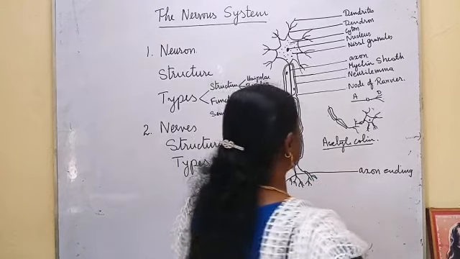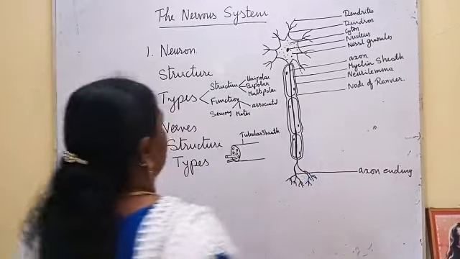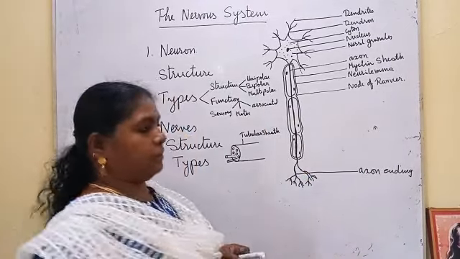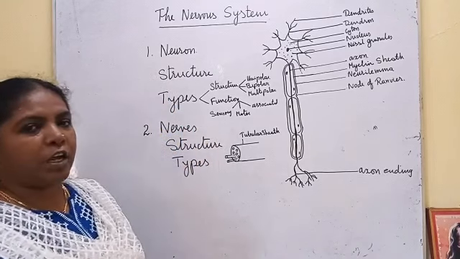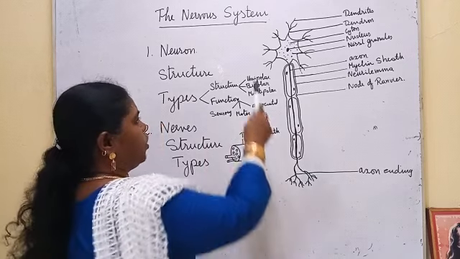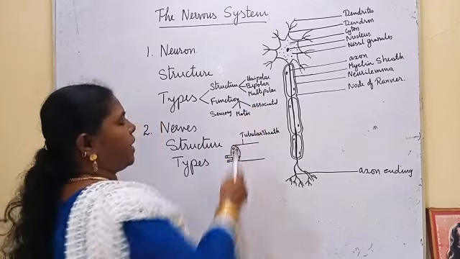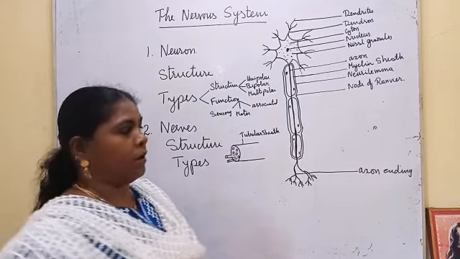Okay, the next one is types of neuron. On the basis of structure and on the basis of function, neurons are classified. On the basis of structure: unipolar, bipolar, multipolar. What I have drawn here is a multipolar neuron.